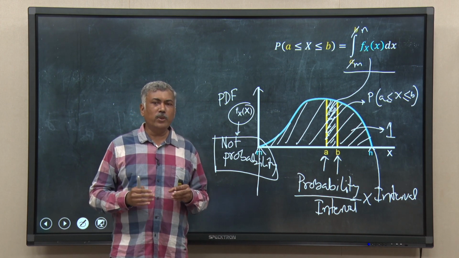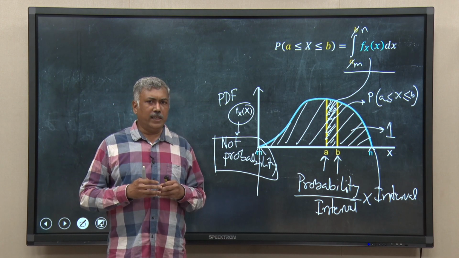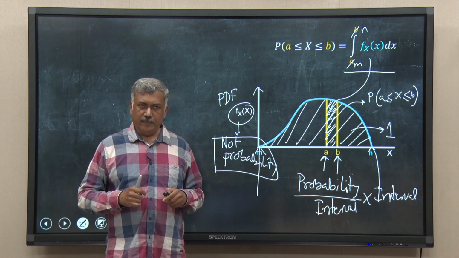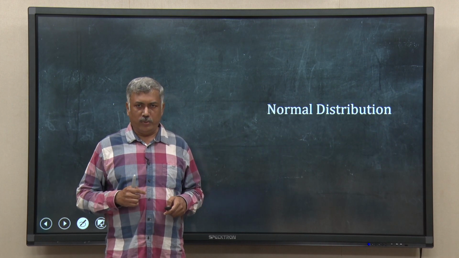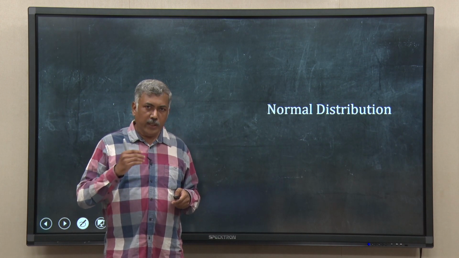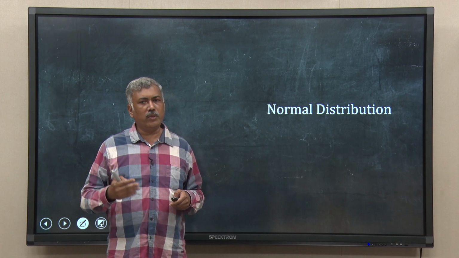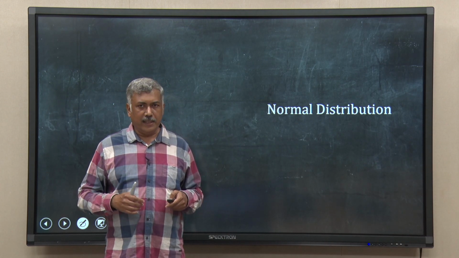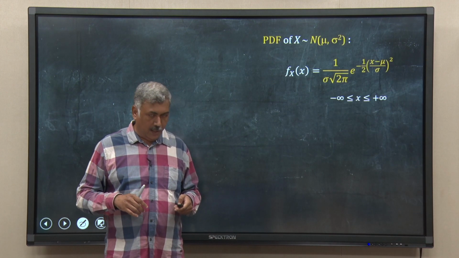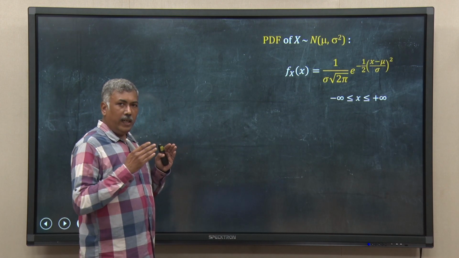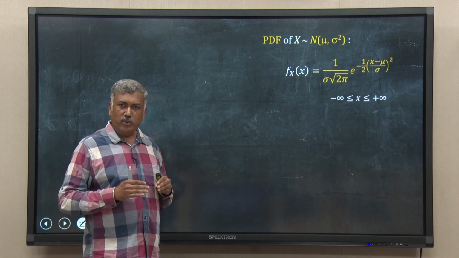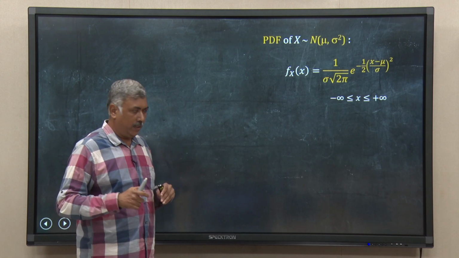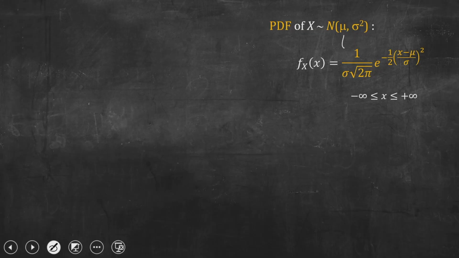Now, I will move into some very commonly used probability density functions in data analysis and statistics. Obviously, we will start with normal distribution, right. It is one of the commonest distributions that we will consider while discussing statistics and data analysis. So, let us start with that. The PDF of a random variable that follows a normal distribution is defined in terms of two parameters. One is mu, another one is sigma square. So, mu is the mean value of that random variable.